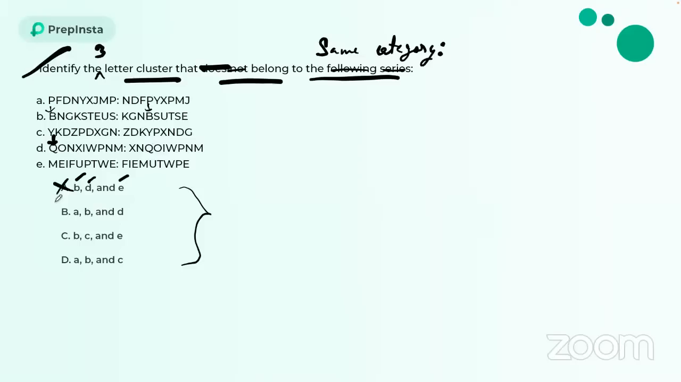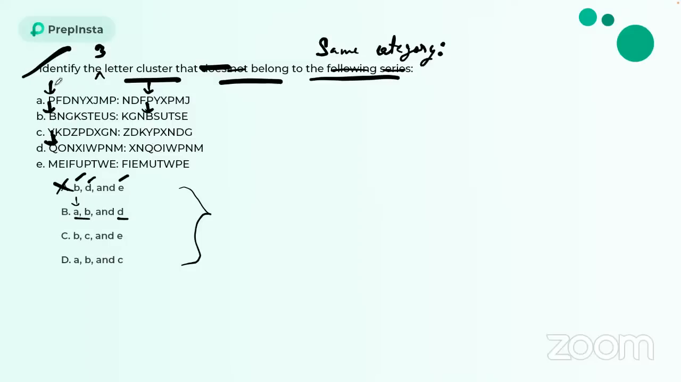Let's check this one: A, B, and D. A has P at the first position, and P went to the fourth position. B has B at the first position, and B went to the fourth position. So A and B have the same logic. Let's check D now. D has Q at the first position, but it went to the third position. So again, this is wrong. Okay, let's check which one is the next one.